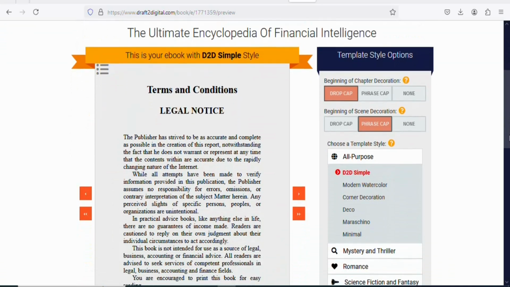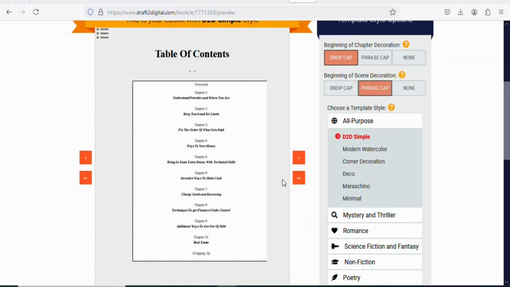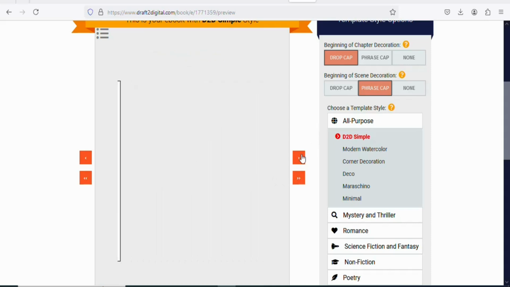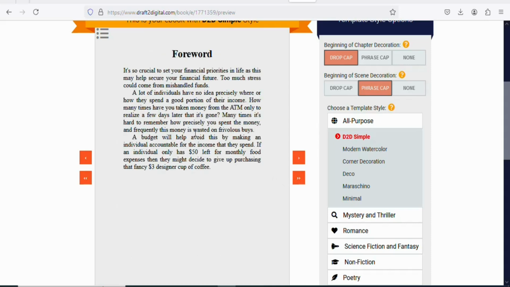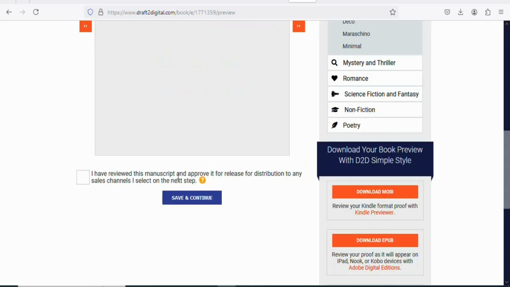If you want to read it, once you click right here, it is going to open to a new page. Click right here. You can see it turns a new page. Click right here. You can see a new page. Click on it so you can see all the content of your book. Once that is done, you have to scroll down, check this box. Once you check the box, click on save and continue.